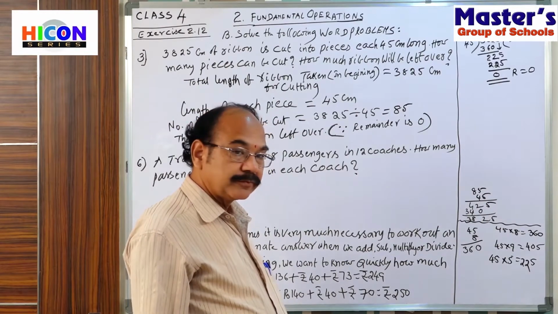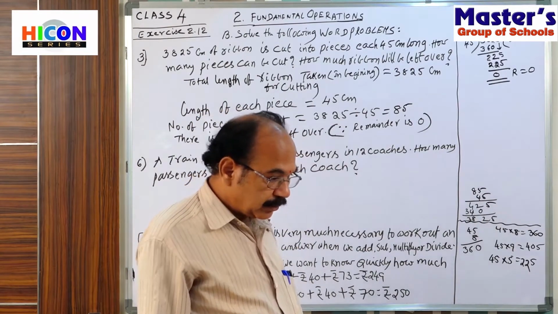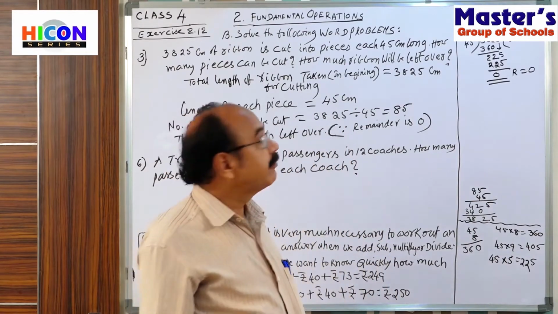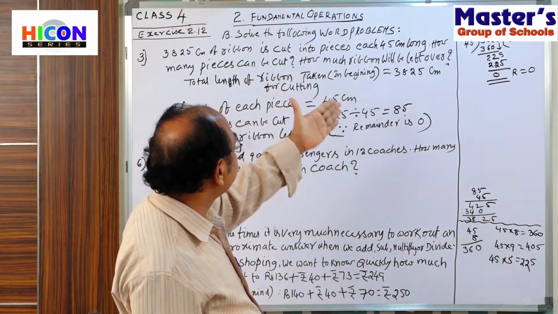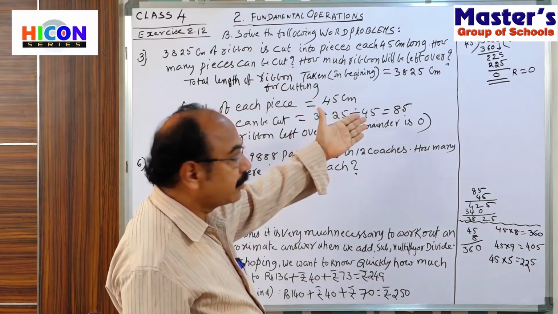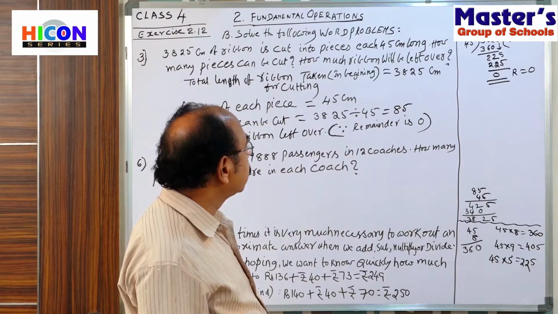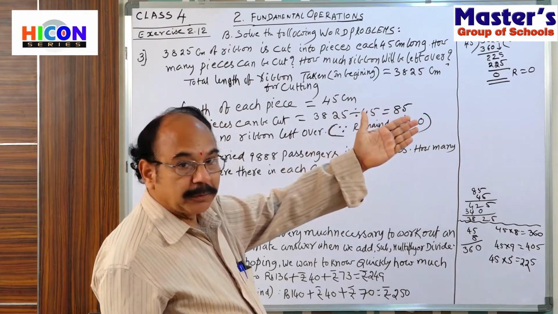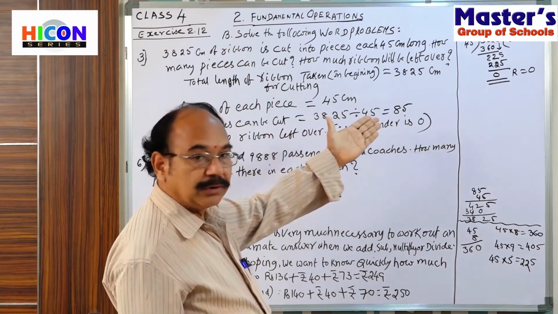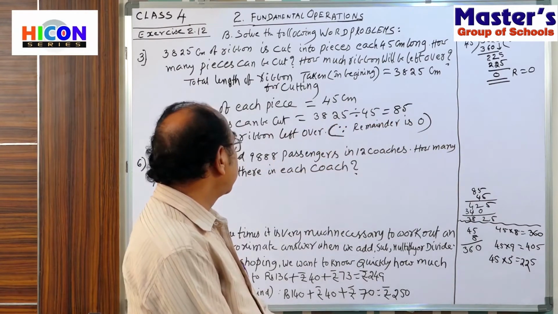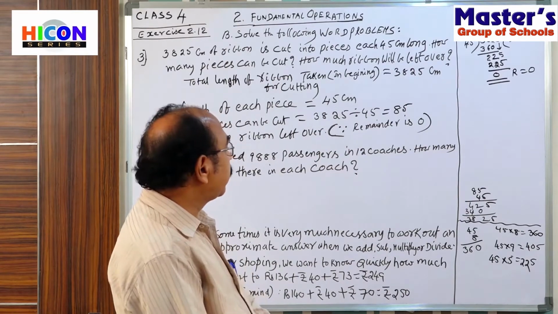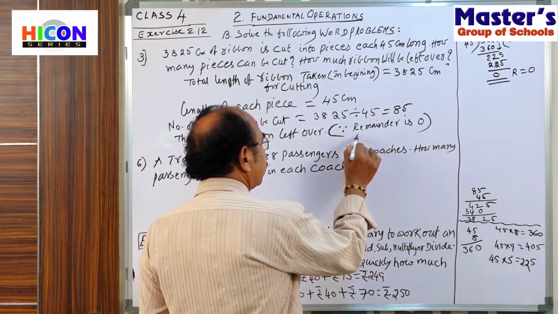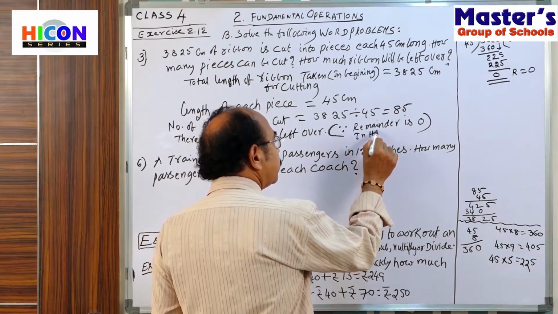To know how many pieces we can get, we divide the total ribbon length by 45. Here it is exactly divisible, remainder 0. So we can say 85 pieces and no ribbon left over. Why? Because the remainder is 0 in this division.